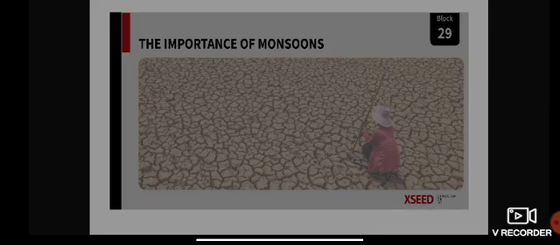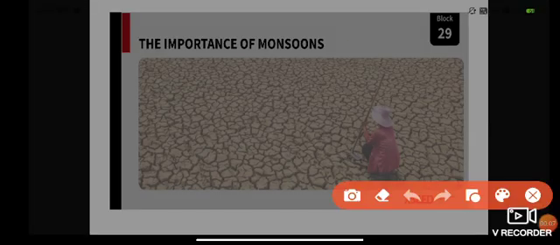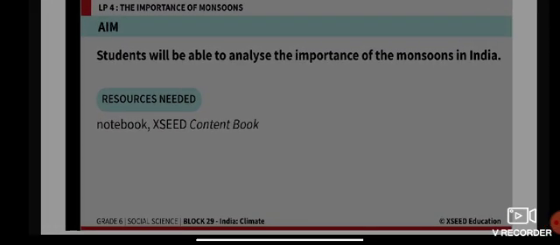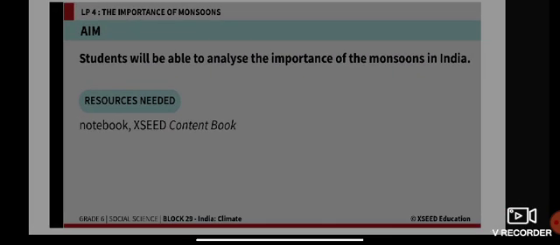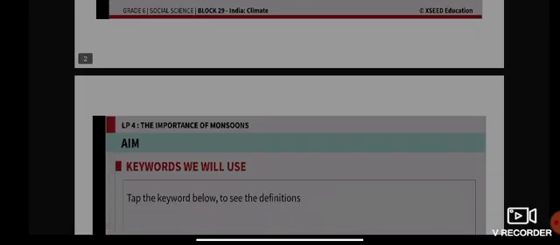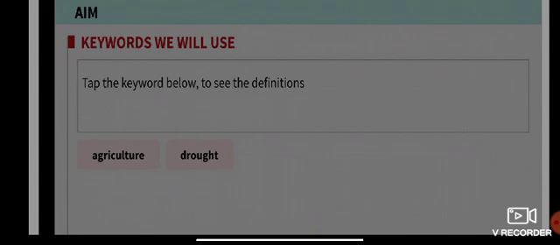So today we are gonna start with the last topic of block 29, that is the importance of monsoons. Alright, so our aim for today is that students will be able to analyze the importance of the monsoons in India. Resources needed are your notebook and your exit content book. The keywords that we will use today are agriculture and drought.